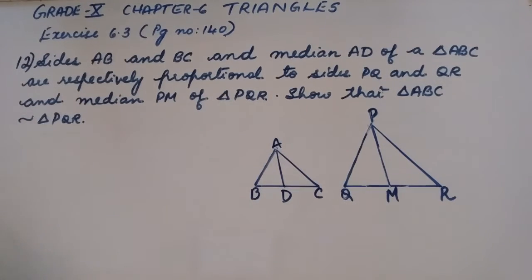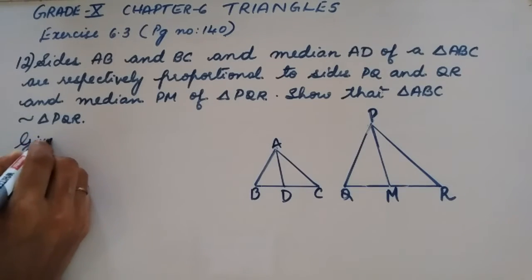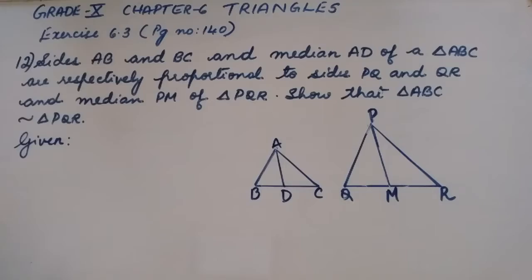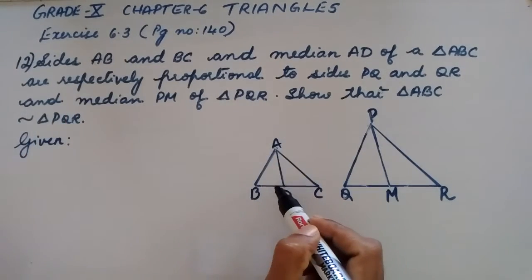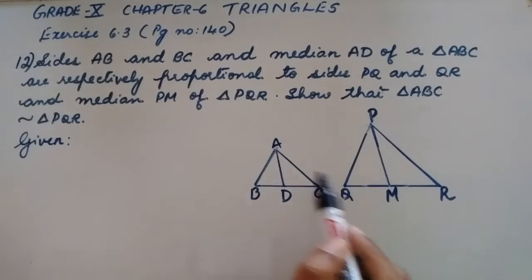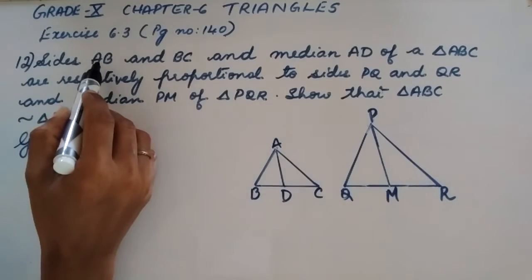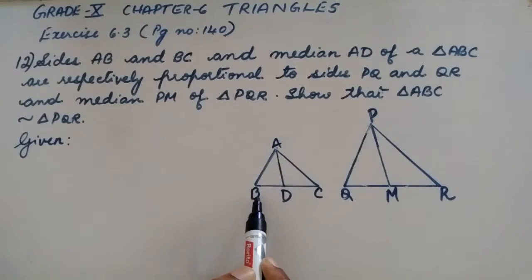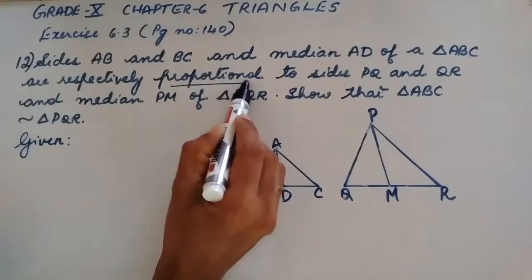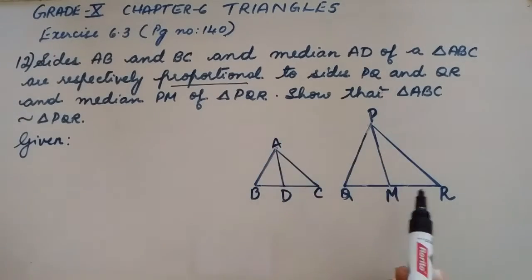So here, first let us write the given part. So what is given? It is given that in both the triangles ABC and PQR, the sides AB, BC and AD of triangle ABC are proportional to the sides PQ, QR and PM of triangle PQR.